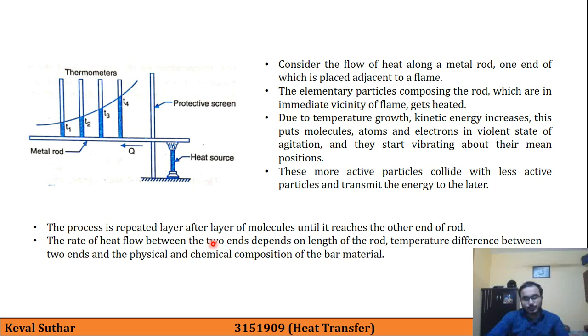The rate of heat flow between two ends depends on the length of the rod. Second is the temperature difference between two ends, and the physical and chemical composition of the bar material. So the rate Q of heat transfer depends on these factors.